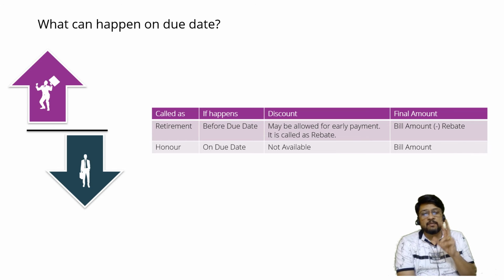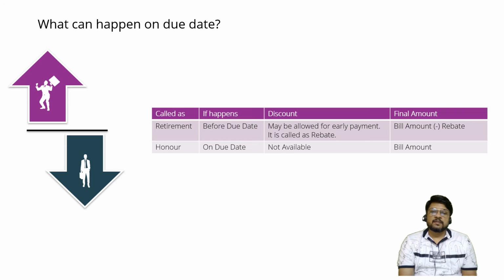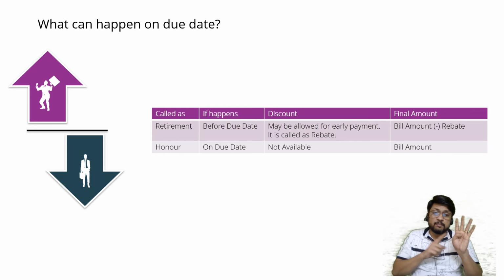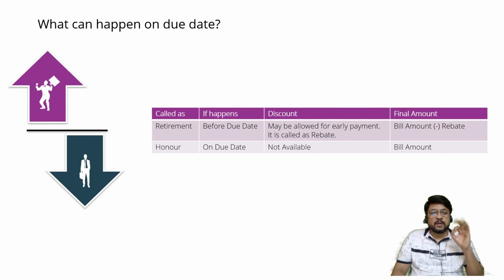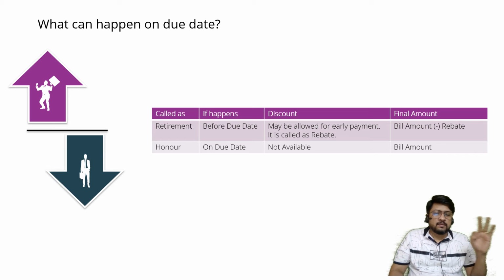Now some of you, very intelligent students, may have a question: sir, the bill is sent to the bank for collection, or the bill is sold to the bank, discounted with the bank. We already got the money from the bank. Say a 5 months bill, 1 month over, I sold it to the bank and got the money, and then 2 more months got over, so totally 3 months are over.